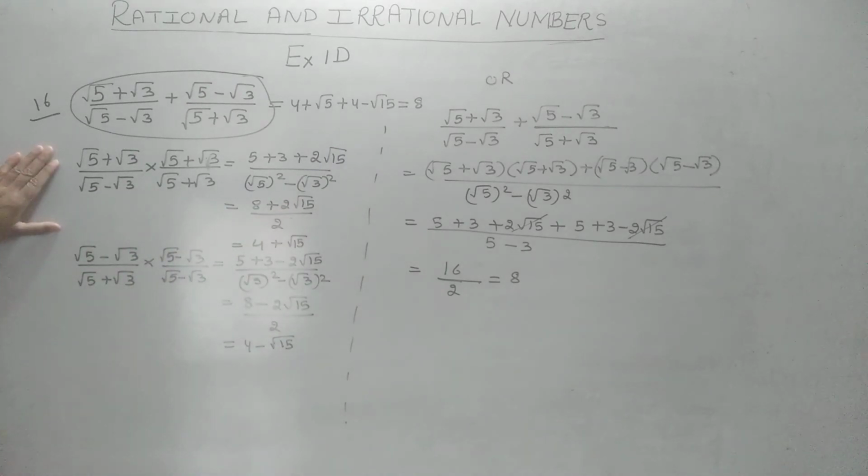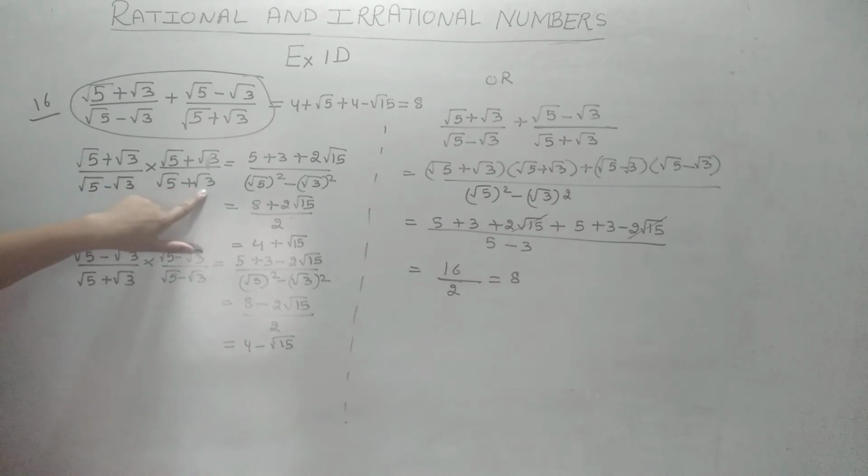What is the first method? Here we have root in the denominator, so we rationalize this fraction, rationalize this fraction, and after that add. Now first we took this fraction. How do we rationalize? We will multiply the denominator with the same expression but with opposite sign. Root 5 minus root 3, multiply it with root 5 plus root 3. And hence you get the answer.